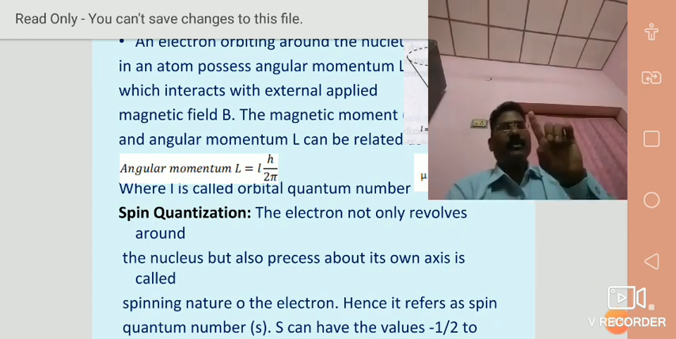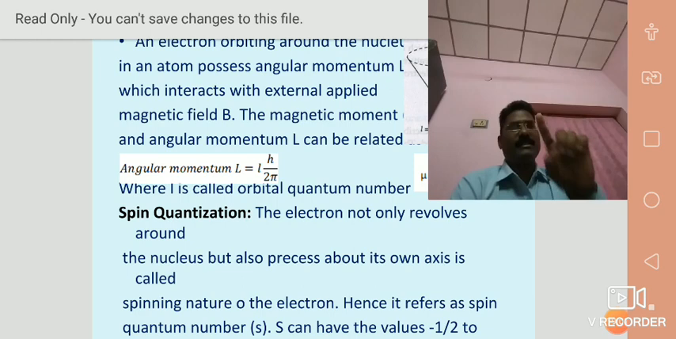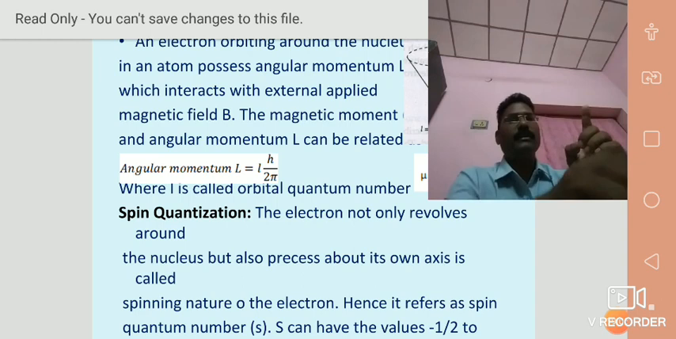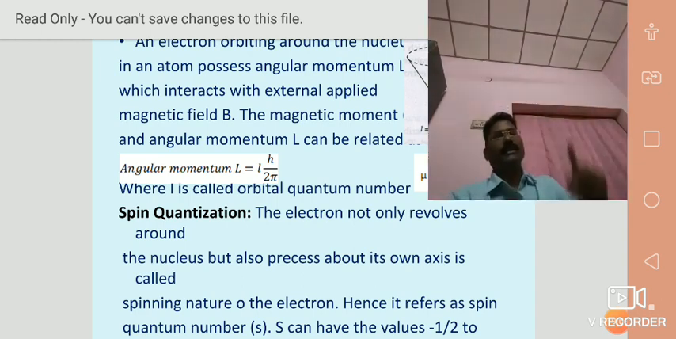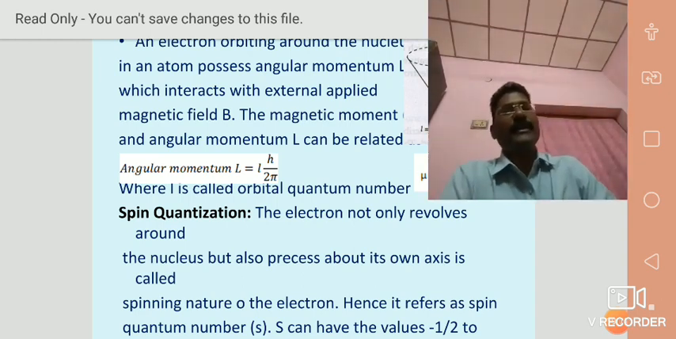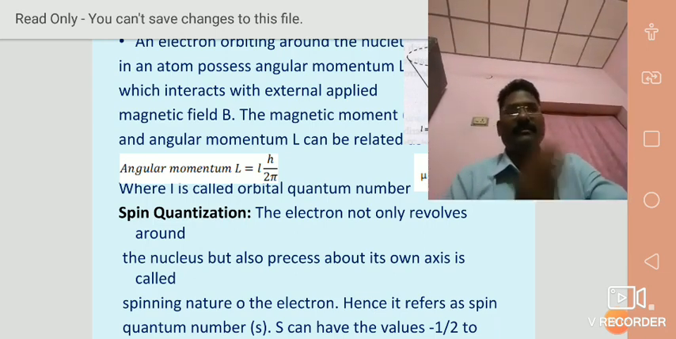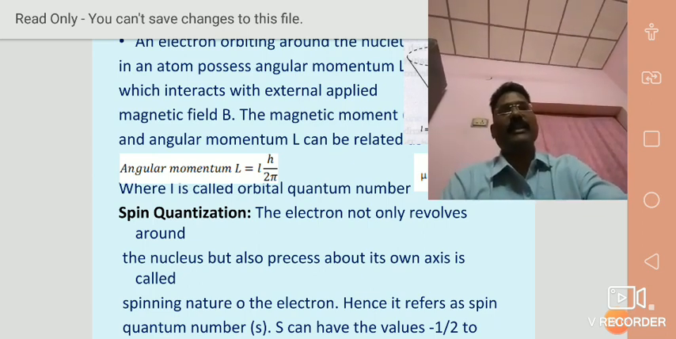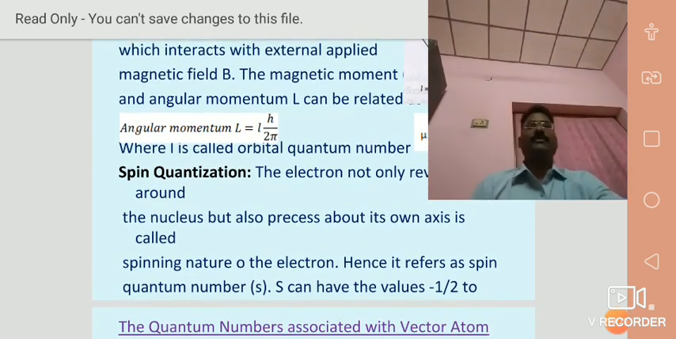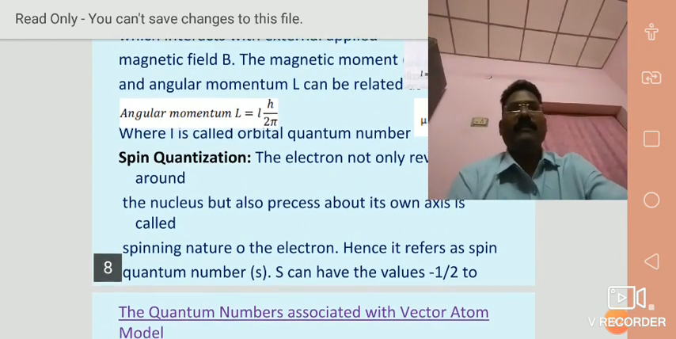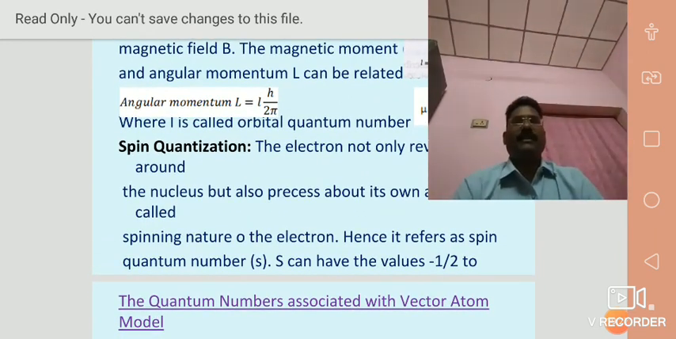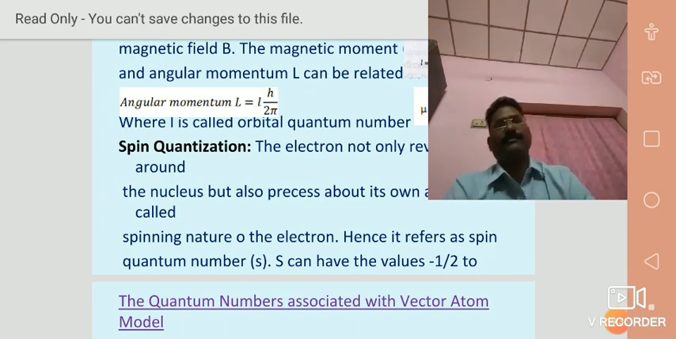Therefore, if it is rotating about its own axis, plus half, minus half, clockwise, anti-clockwise, but also revolves around the nucleus, this type of motion is called precessional motion, like a symmetric top. Therefore, this motion is also considered to explain the fine structure of the hydrogen spectrum. Because of the spinning nature of the electron, it is referred to as the spin quantum number S. S can have the values minus half to plus half.